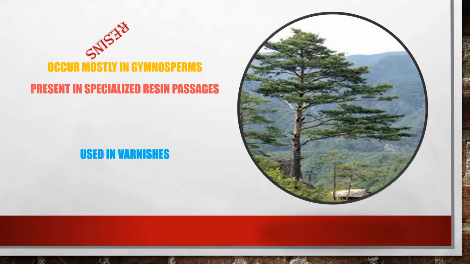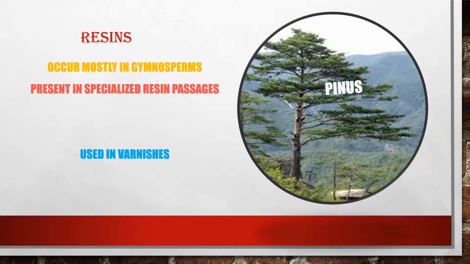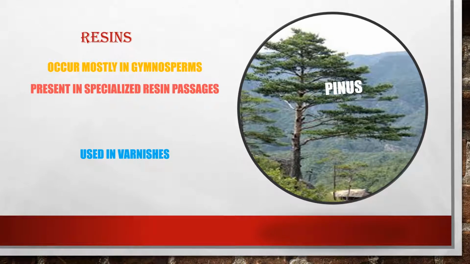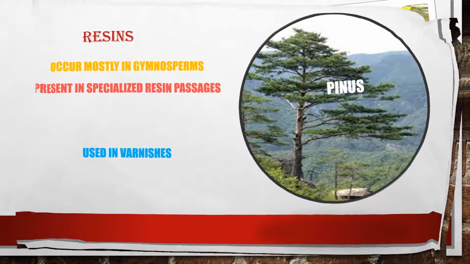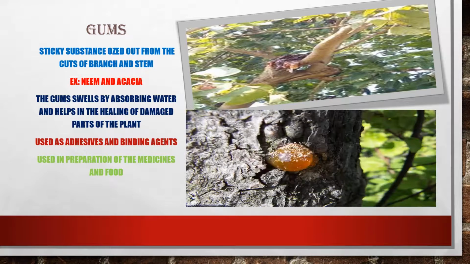Next, resins. These resins are found in gymnosperms. Best example is pinus. Mostly these resins occur in gymnosperms. These resins generally present in specialized passages called resin passages. These resins are used in the preparation of varnishes. Then gums. These gums are produced in neem and Acacia arabica. Neem, that is Azadirachta indica, Acacia arabica is the babul.